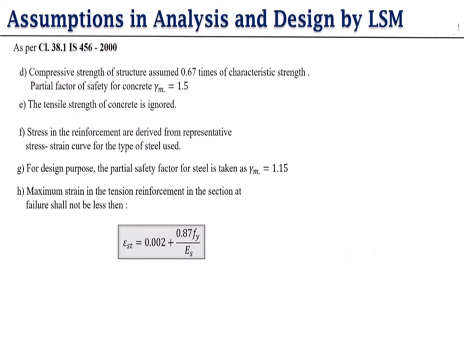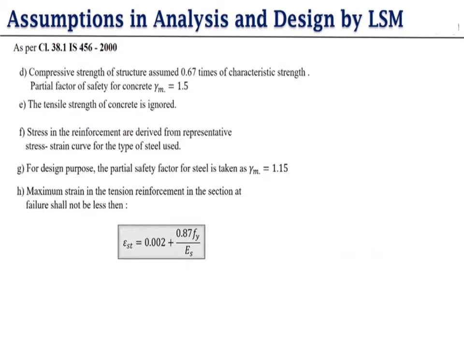The tensile strength of concrete is ignored. Why? Because at the bottom part of the beam we provide reinforcement. So the tensile strength is taken by the reinforcement only. That's why the concrete part of that area is ignored.